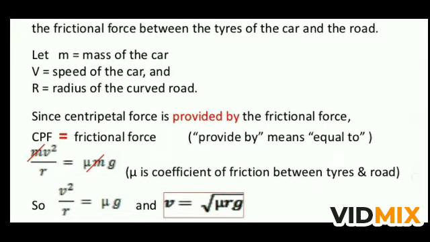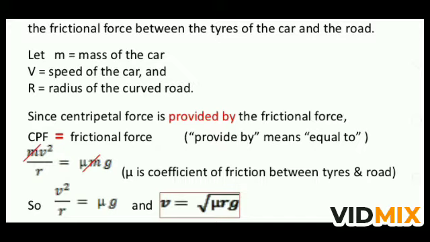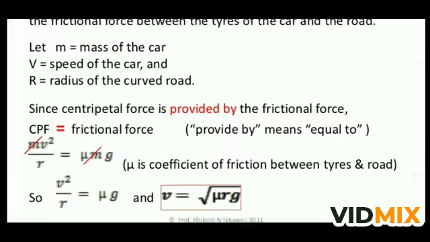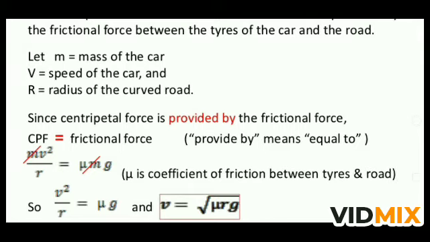So what happened? Centripetal force is equal to frictional force, means we are saying provided means equal. So centripetal force is equal to frictional force, or we can put the values mv square upon r is equal to mu mg, because you know very well now the frictional force is equal to mu N, and N is the weight, that is mg. So mv square upon r is equal to mu mg. If you cancel out m on both sides, then we will get v square upon r is equal to mu g, or v is equal to under root mu rg.